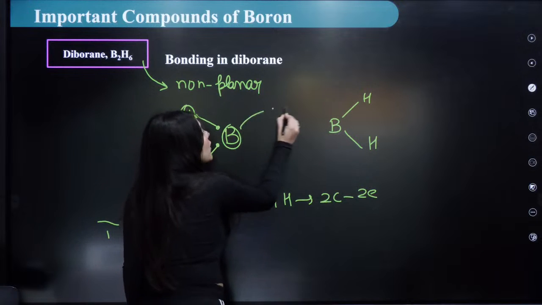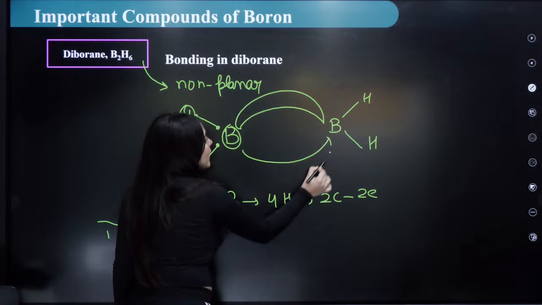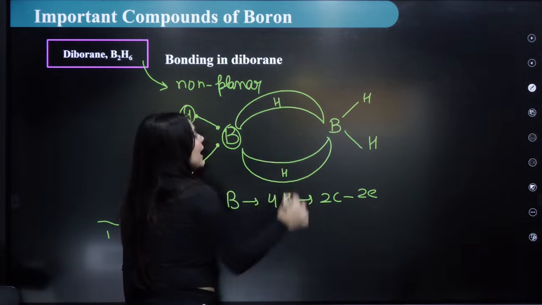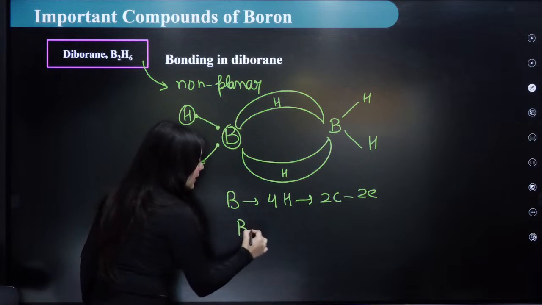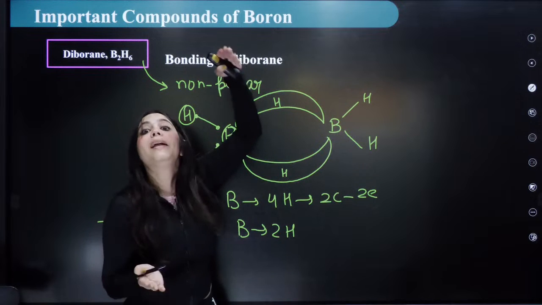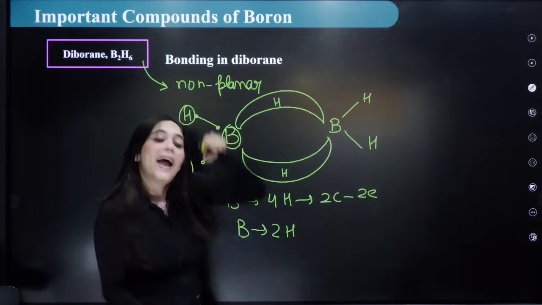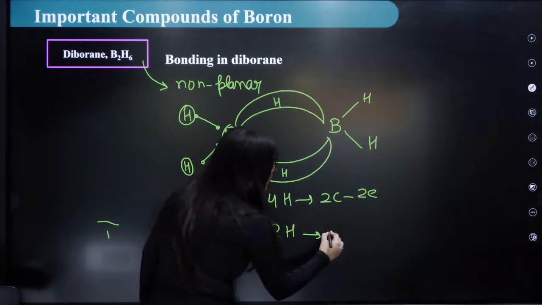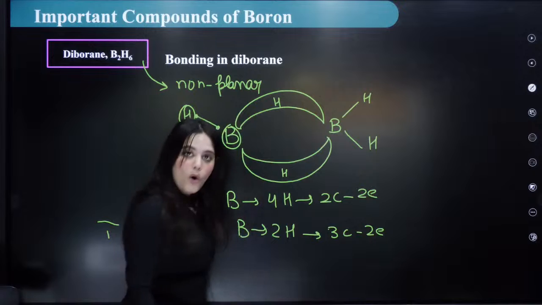These attach through a special kind of bonding called banana bonding. One hydrogen will be here and one here, above and below the plane, and the bonding is called banana bonding because it is a 3 center 2 electron bond.